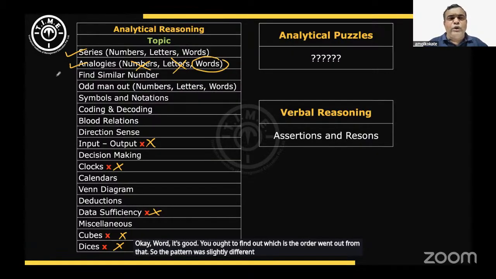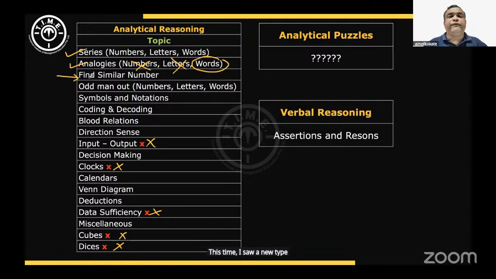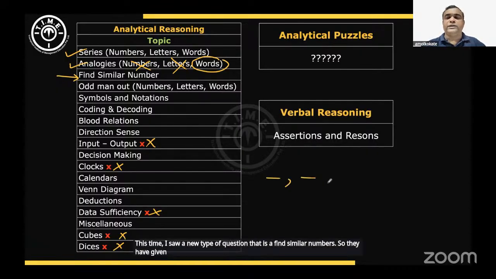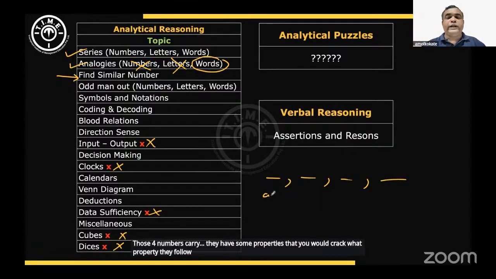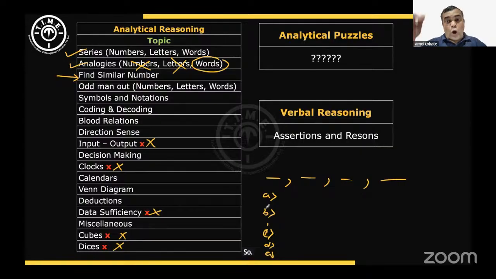This time I saw a new type of question, that is find similar numbers. So they have given a set of 4 numbers, and those 4 numbers have some property that you have to crack, and based on that, with the similar property, you have to choose from your options. So from the options, which number follows the similar property.